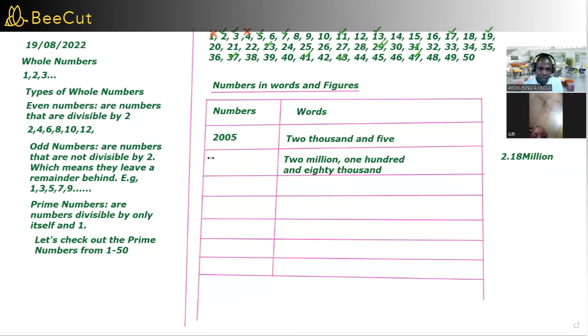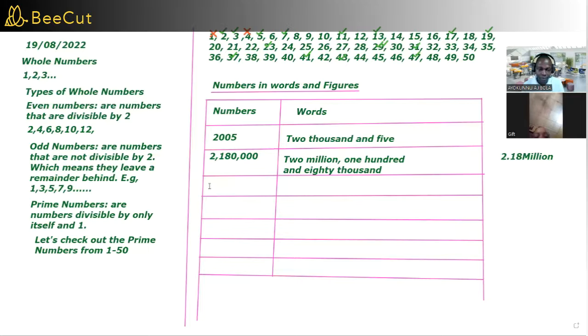Now, let's see how we write it in figures. I'm going to write 2, then put a comma, then I write 180, then I put a comma, then 000. Is that clear? Yes, sir. That is 2,180,000. So when you saw the topic that you need to learn about whole numbers, you might be wondering, what do I need to learn about whole numbers? I know my whole numbers, I can count to millions, to billions, but now you see the need to learn about whole numbers. Yes or no?